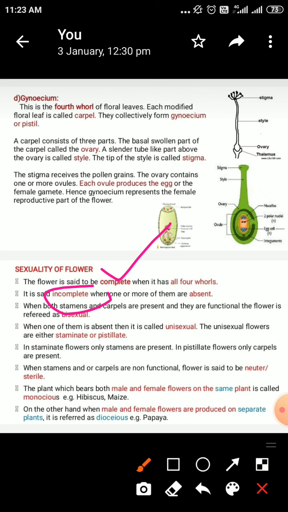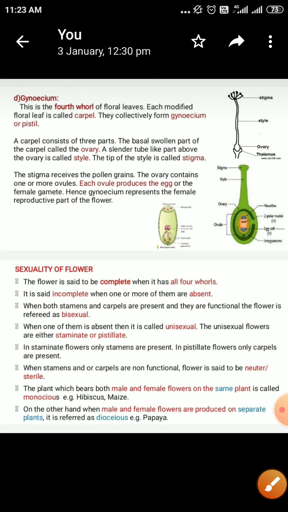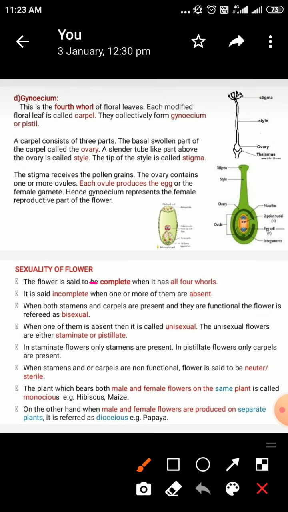So such flowers, where some of the organs are missing and a different organ is present, are called as incomplete flowers.